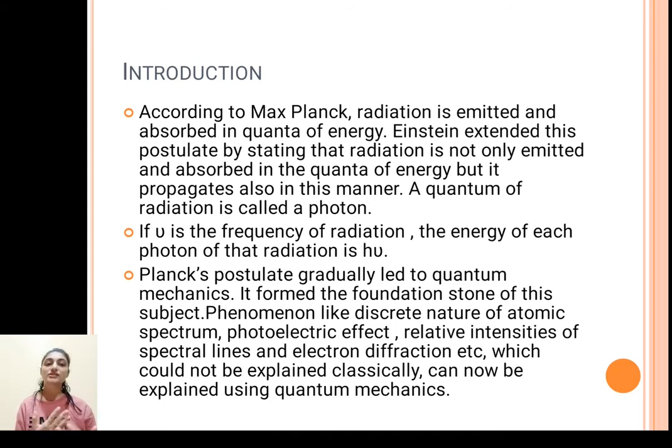There are certain phenomena like interference, diffraction, polarization, and so on, which we can explain when we consider the wave nature of light. But there are certain effects like discrete nature of atomic spectrum, photoelectric effect, relative intensities of spectral lines, electron diffraction, etc., which could not be explained classically, and for that you need to take the help of quantum mechanics.